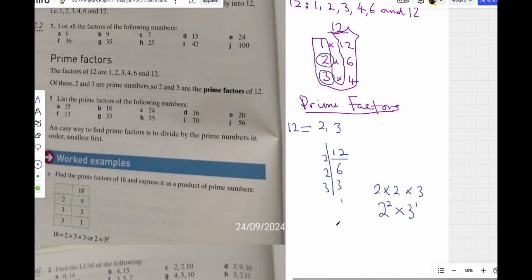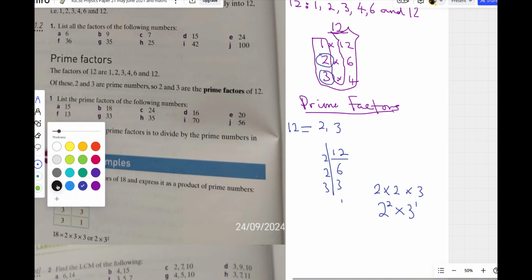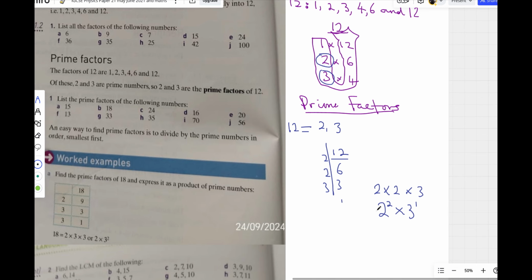The prime factors are 2 and 3 only. The prime numbers are 2 and 3 only. So you can break a number down. If a number repeats itself, even three times, it's the same as that one number. So the only prime factors in this case are 2 and 3. I hope that is clear.